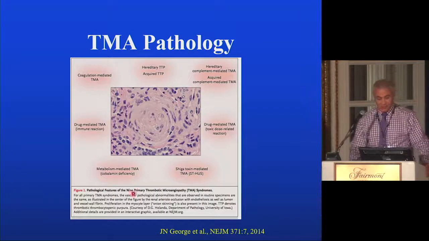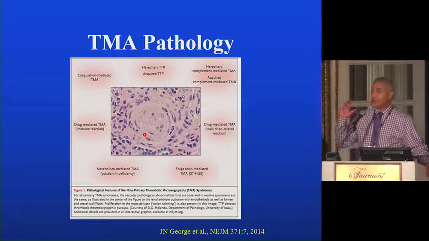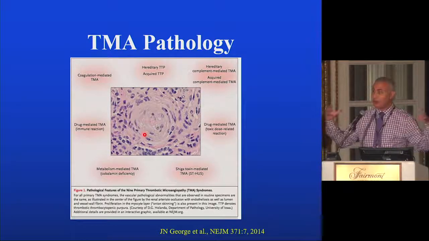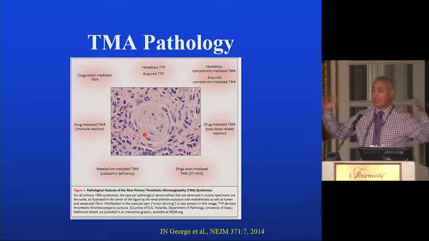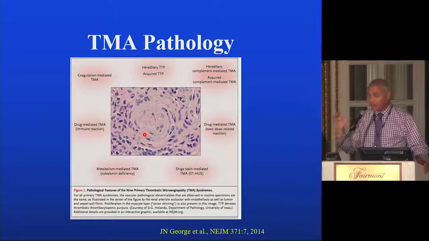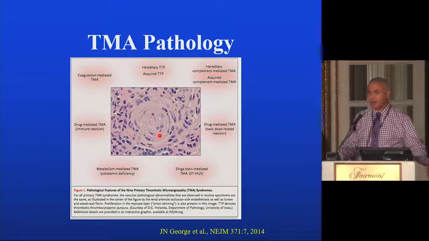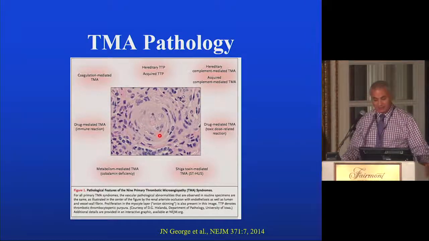On this picture here, you can see there is severe what we call endotheliosis, which is swelling and proliferation of endothelial cells filling into the lumen and occluding the lumen. Not only are the endothelial cells activated and swollen, but even the myocytes start replicating and putting layer after layer. This is what we call the onion skinning on the kidney biopsy when you look at those arterioles. And also the lumen and the walls are filled with fibrin, suggesting that there are microthrombi developing in those arterioles.